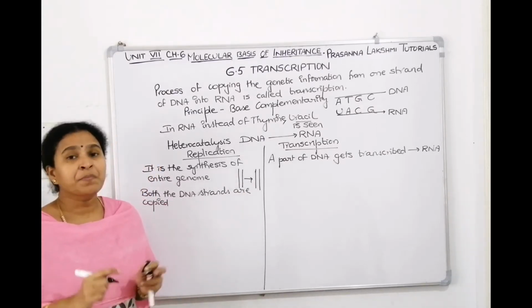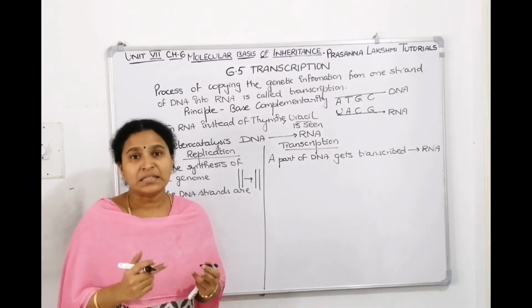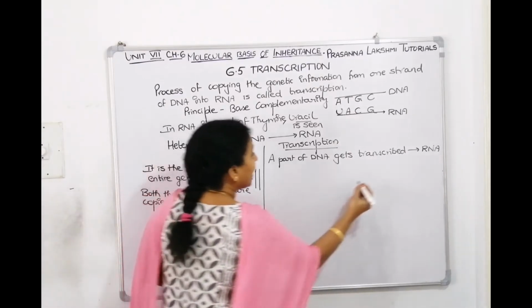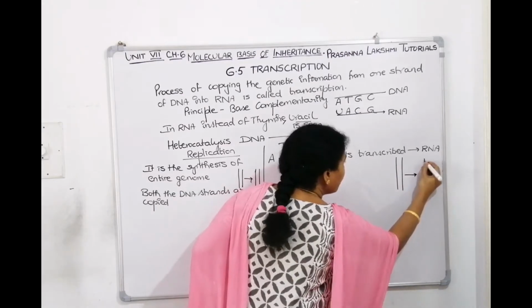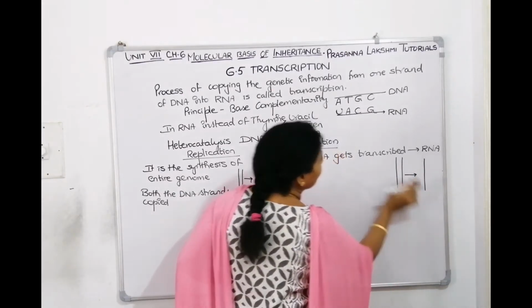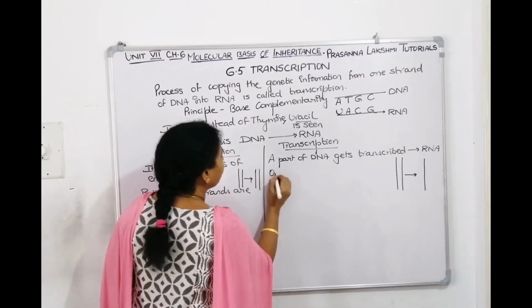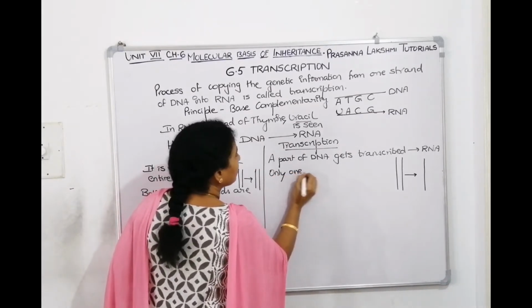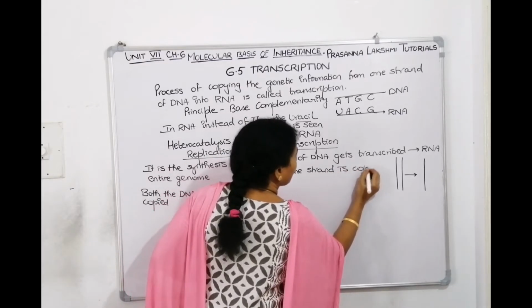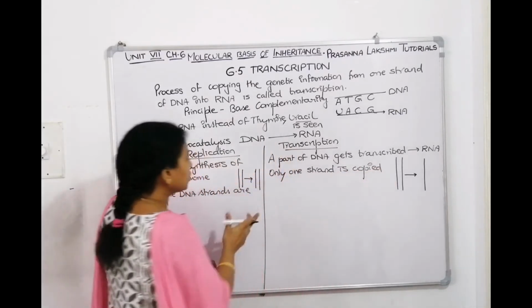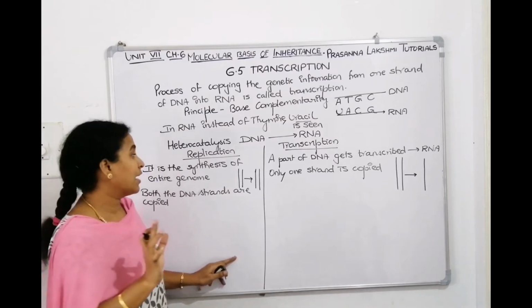Whereas in transcription, DNA is double stranded but RNA is single stranded. Even though there are two strands of DNA, the RNA will be only single stranded, meaning only one strand is copied. In replication, both the strands are copied. In transcription, only one strand is copied.